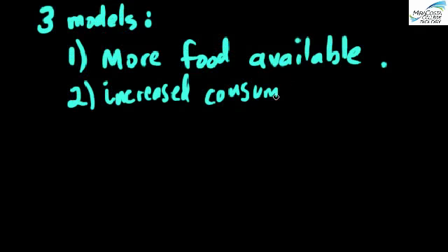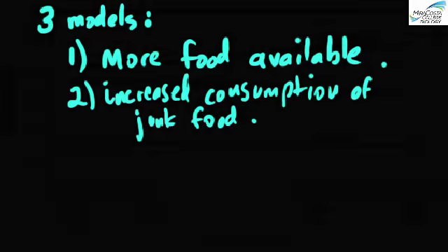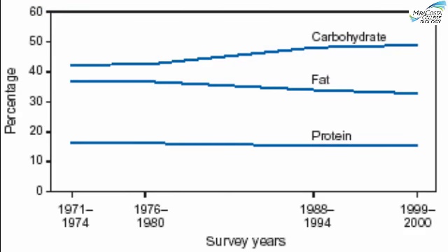The second model relates the increasing obesity of the United States population with changes in the availability of those high-calorie, low-nutrition foods that we were discussing earlier. This chart shows the increase in calories consumed over the second half of the 20th century, and it's accounted for by the increased consumption of carbohydrates. It looks like the consumption of fats and proteins stayed about the same.